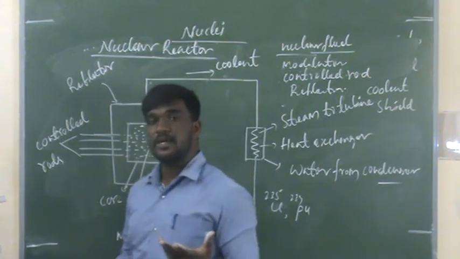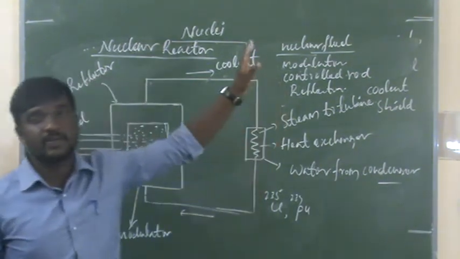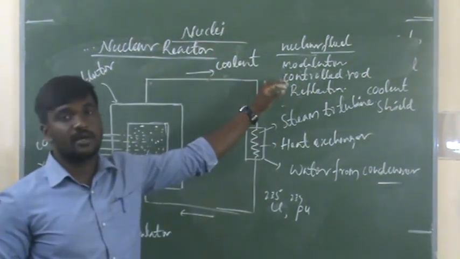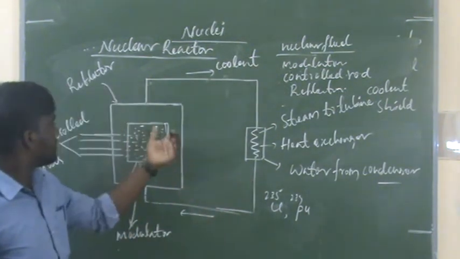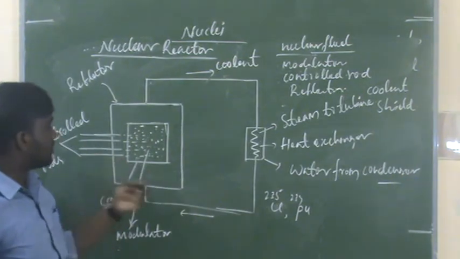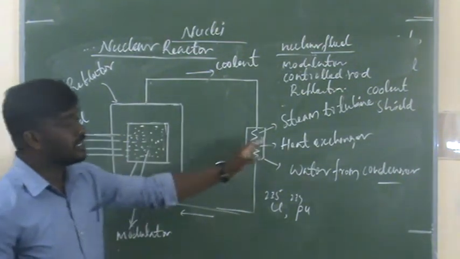That is about a nuclear reactor. A nuclear reactor works under the controlled chain reaction. This is the schematic diagram. This is the core and reflector, control rods and heat exchanger.